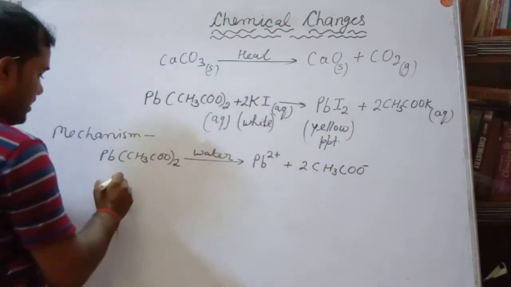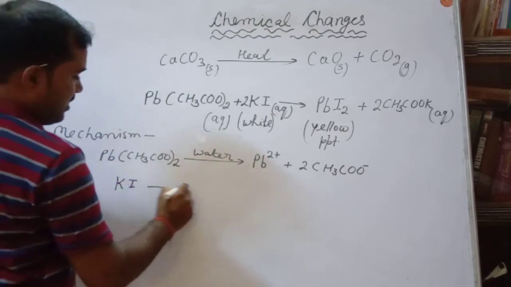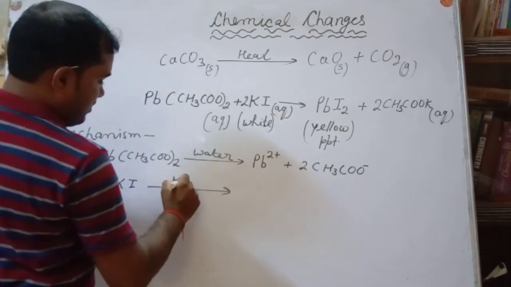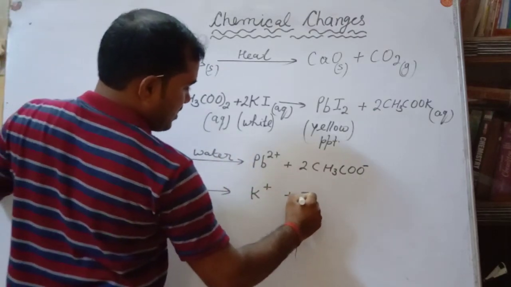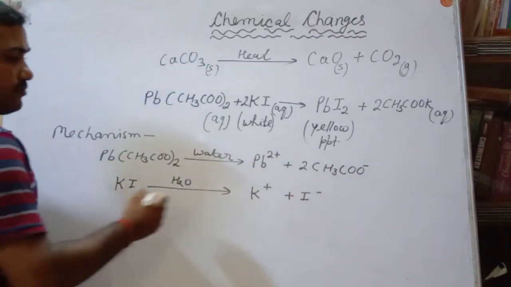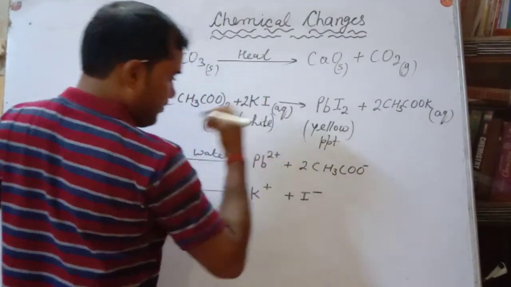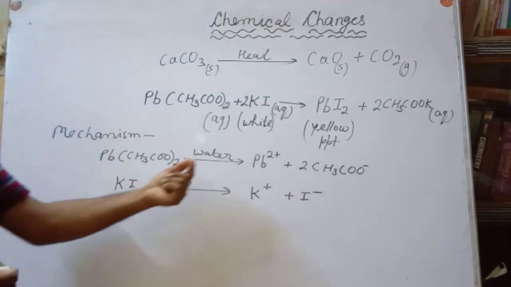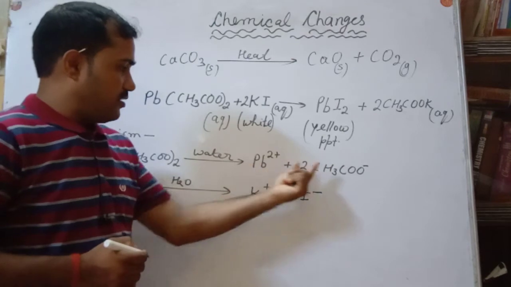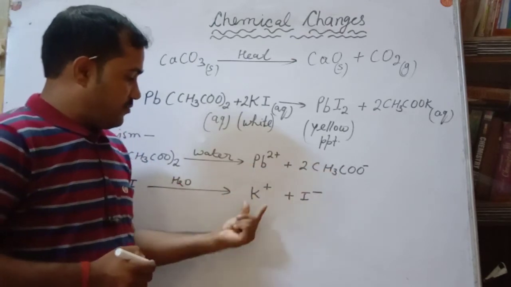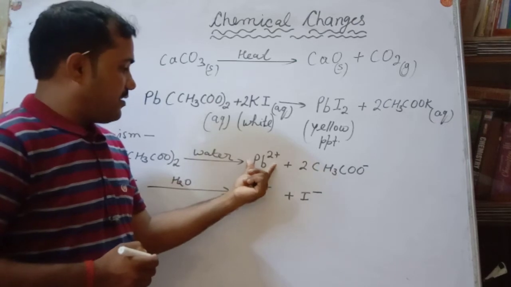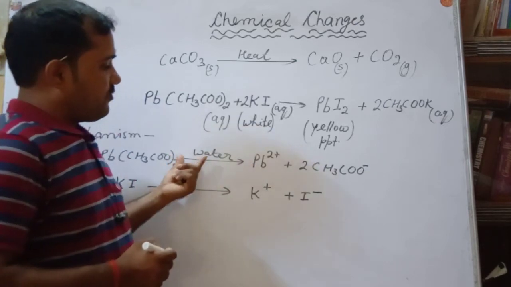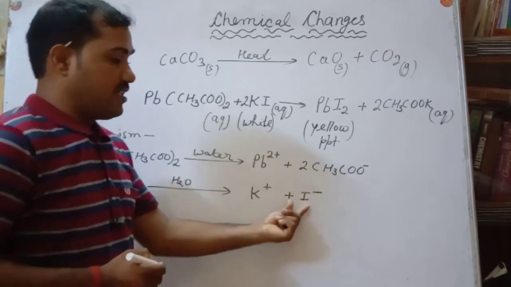Whereas potassium iodide, KI, in water will convert into K plus and I minus. See, positive, negative, negative, positive. This is said to be a cation. The cation of one molecule will react with the anion of another molecule.